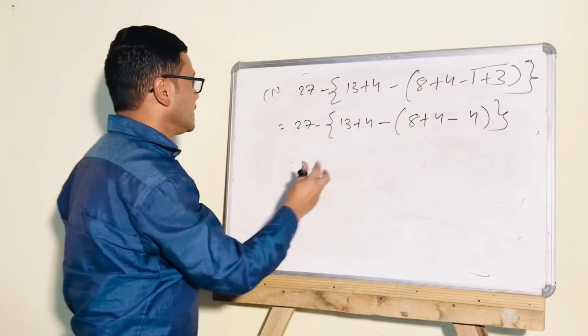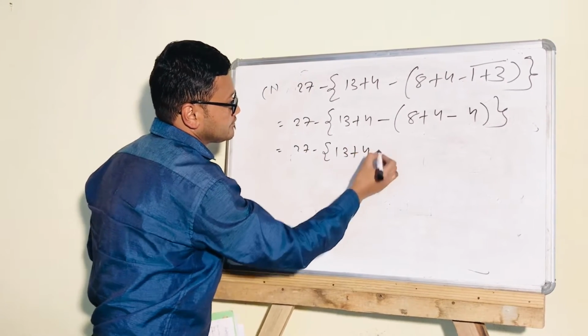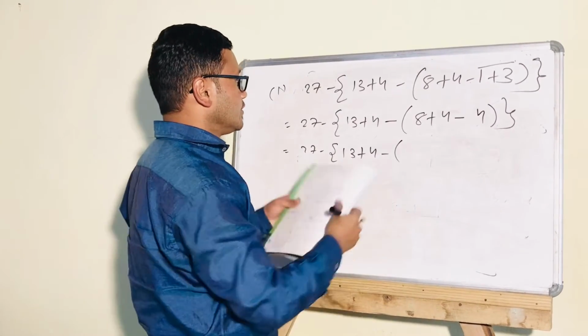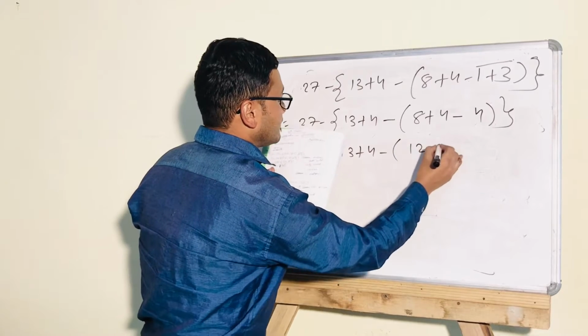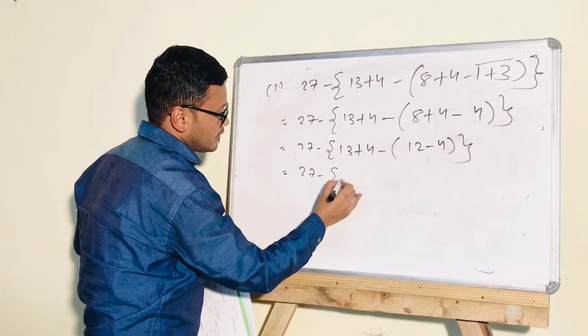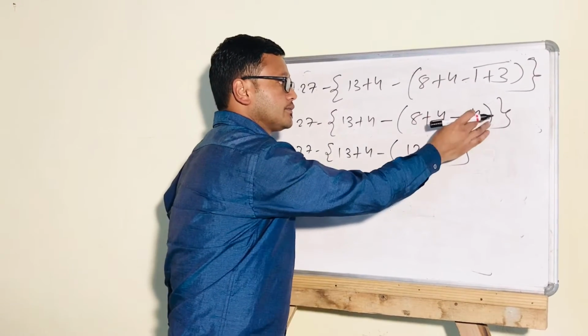Now the bar is removed. Now the small, round bracket. You can add 8 plus 4, 12. Then again 27. You can directly do 8 plus 4 is 12, 12 minus 4 is 8.